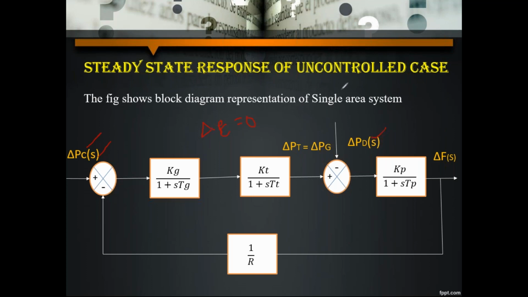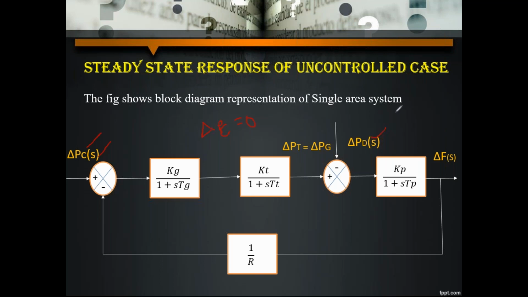0. Why? Because it is uncontrolled. Here we have two parameters, one is the generating parameter and the other is the load parameter. The generating parameter is always in our hand, so we can control it based on our requirement, but load is not in our hand. That's why the controlling action done by the load side is an uncontrolled case.